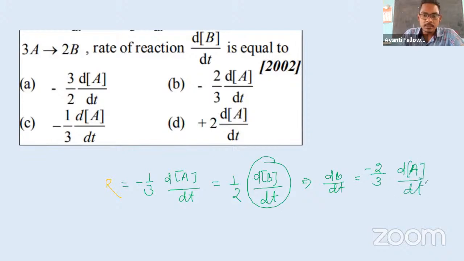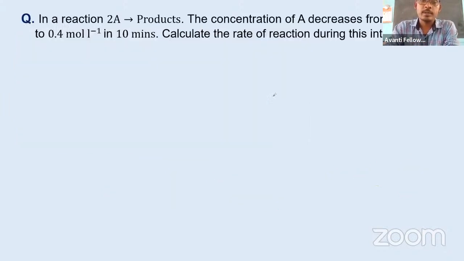So which is the answer? B, na? B is the answer. Everyone understood na how we solve this? Simple and sweet concept, na. Okay, I hope everyone understood this. Simple, just write the relation between the rates and rearrange according to the term you want. Okay, now let's proceed. Now it's finished.